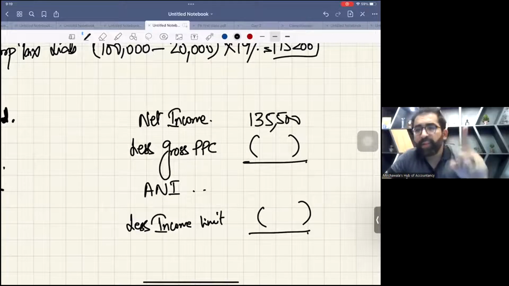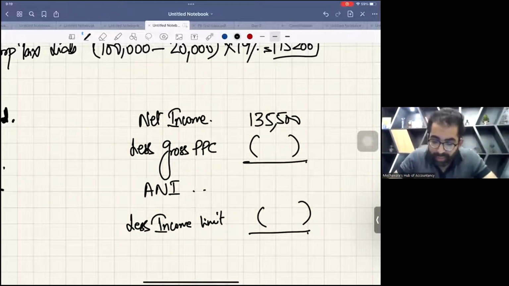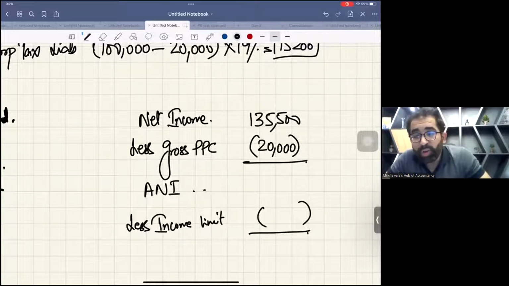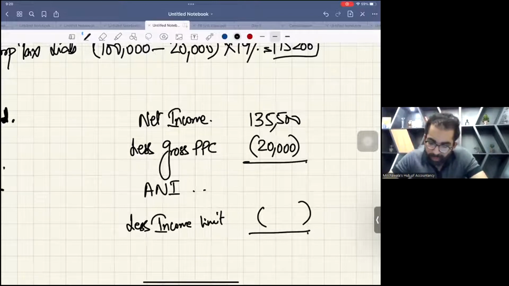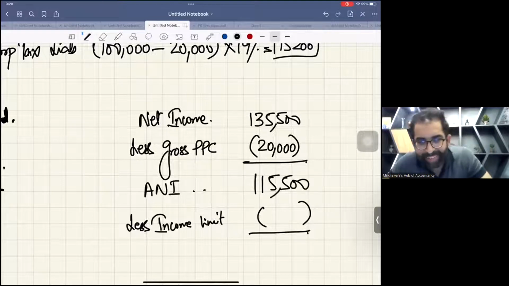One is gross gift aid, which is not available in the question. But yes, there is a gross PPC of 20,000. My dear students, hope you remember this. So your ANI is 115,500.